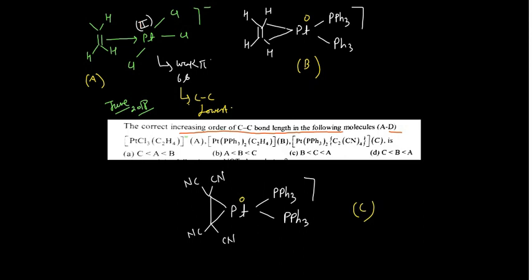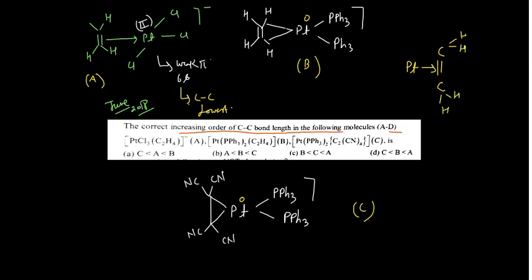Say this is your platinum connected with the carbons. Or what I can do, I can write it in a little clearer manner, platinum connected with the carbons. This is how I can write. Two of the hydrogens over there, one hydrogen here and another hydrogen here.